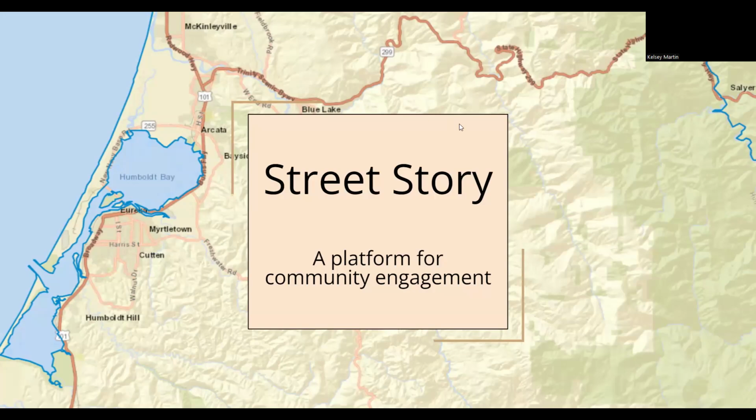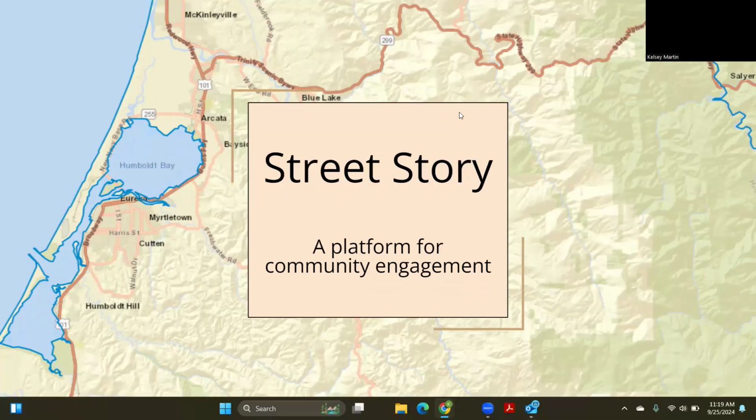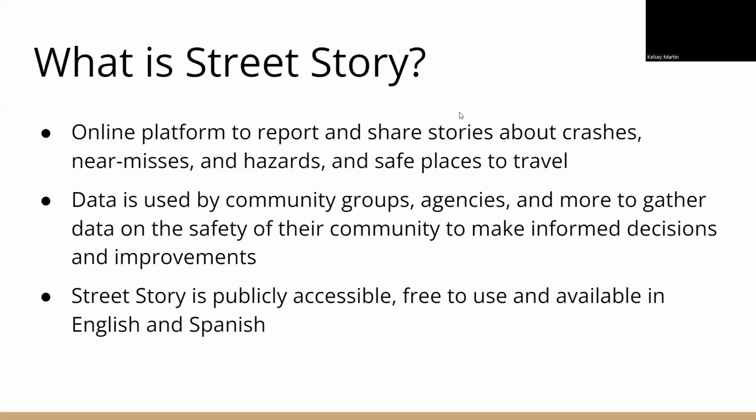So, what is Street Story? Street Story is an online platform for community engagement that gives California residents the opportunity to make reports and share stories about where you've been in a crash or a near miss, or where you feel safe or unsafe traveling. Street Story features a survey where people can record travel experiences. And then once that record has been entered, the information is publicly accessible on the website with maps and tables that can all be downloaded.